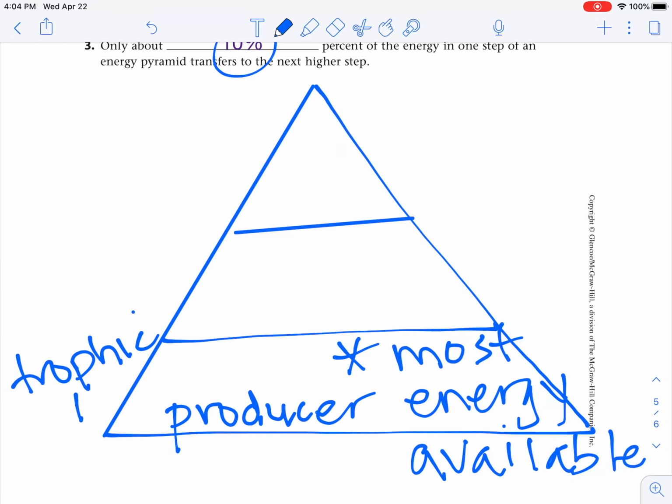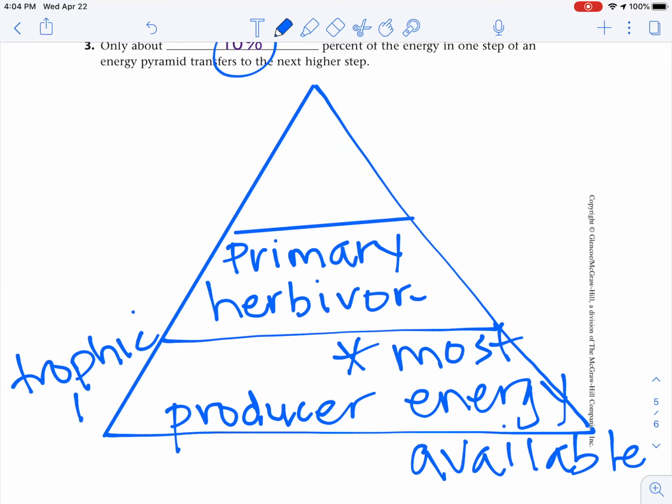Then our next level is going to be our primary consumers, and that is going to be an herbivore. The primary consumer is going to feed directly on the producers. So they're a trophic level 2.